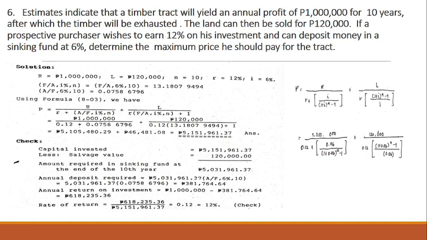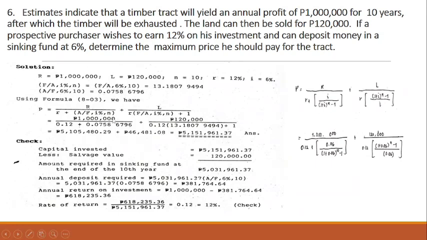Now, first let's identify our given. So R is equal to 1 million pesos. L, the salvage value, is 120,000 pesos. N is equal to 10. R is equal to 12%. And I is equal to 6%. Now here, F over A, comma I, comma N is the equal payment series compound amount, and A over F, comma 6%, comma 10 is the equal payment series sinking fund. So this formula can also be found in Hoskold's formula.